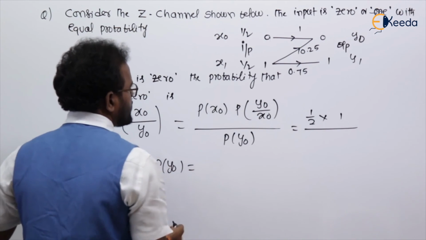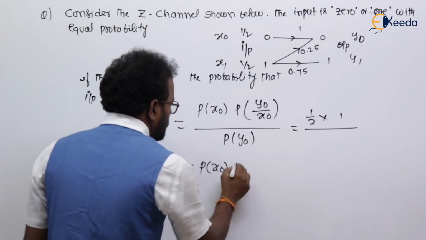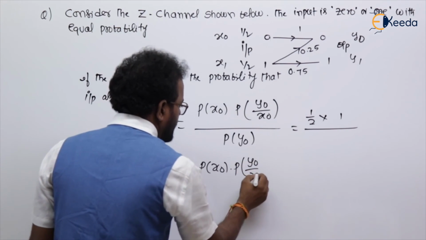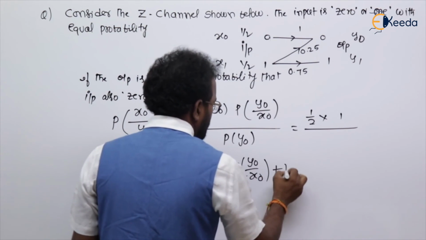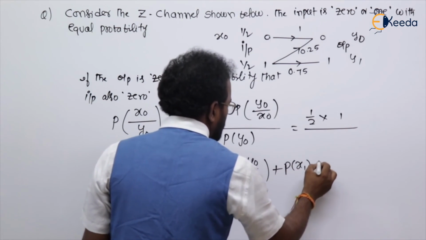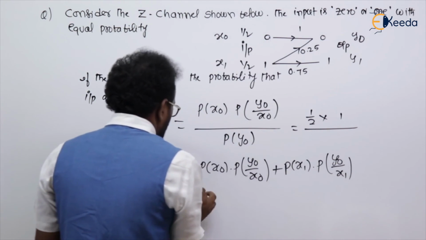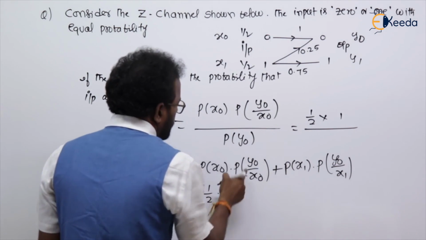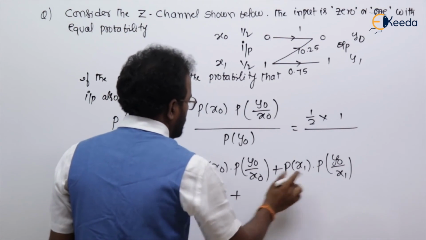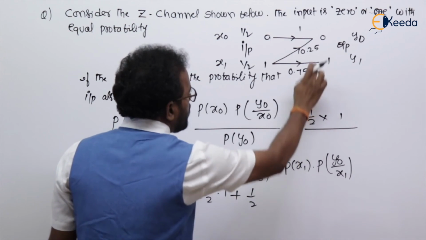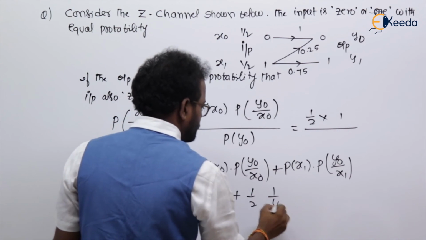P of y0 is nothing but P of x0 into P of y0 by x0, plus, even if you apply the matrices, a similar thing will come, P of x1 into P of y0 by x1. What is P of x0? 1 by 2. P of y0 by x0 is 1, plus P of x1 also 1 by 2, and P of y0 by x1 is 1 by 4.